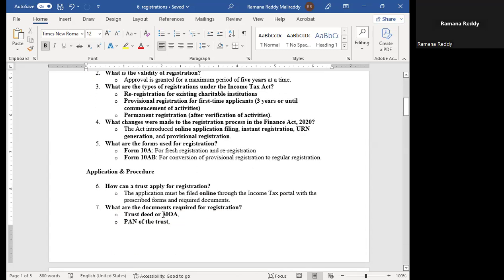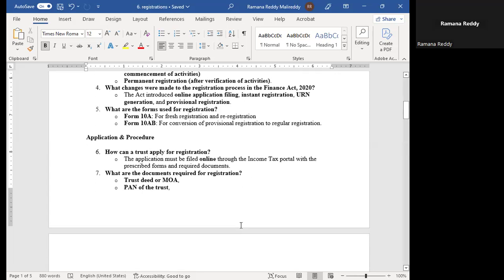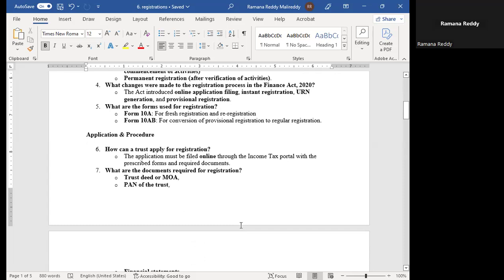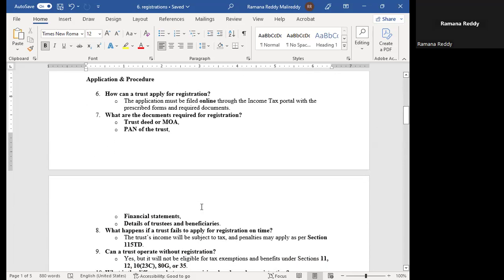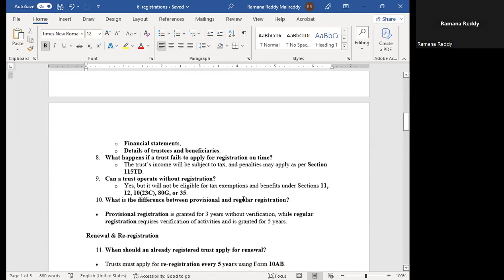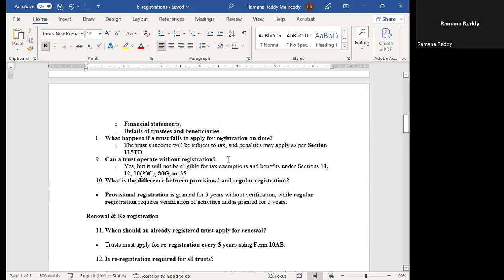Application and procedure. So how can a trust apply for registration? See, the application must be filed online through the income tax portal with the prescribed forms and required documents. What are the documents required for registration? The documents required are the trust deed or MOA, PAN of the trust, financial statements, and details of the trustees and beneficiaries.